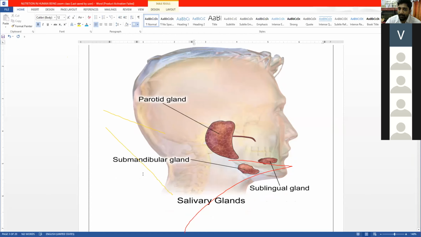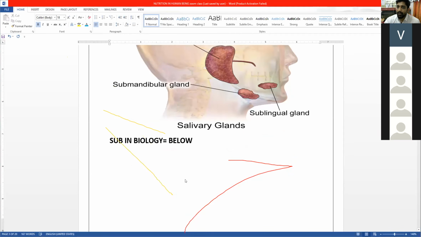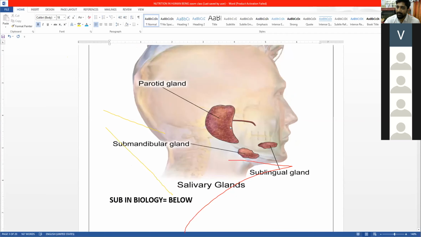The meaning of sub in biology is below. So submandibular means below the mandible. Sublingual means below the tongue. So in front of ears, below tongue, at the jaw angle, this is the salivary gland.